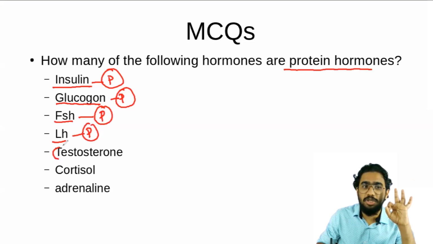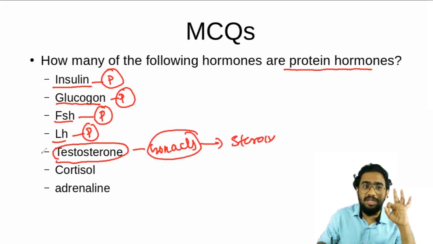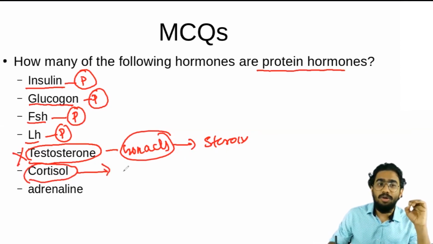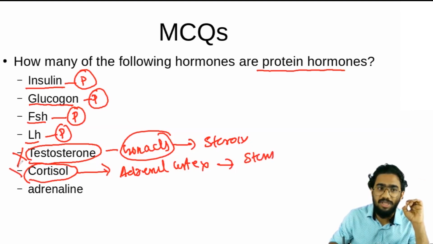And the testosterone, where is the testosterone coming from? Testosterone is coming from the gonads, and you have to know all the gonadal hormones except the relaxin are steroid hormones. So we cannot count testosterone in that list here. What is cortisol? The cortisol is an adrenal cortical hormone, right? It is an adrenal cortex hormone. So this adrenal cortex hormone is also a steroid hormone, so we cannot count that also.